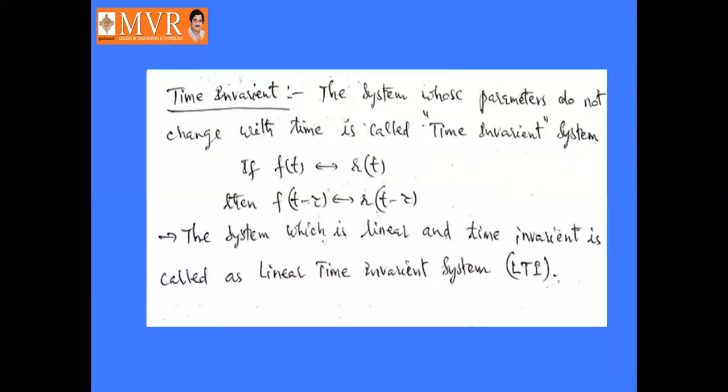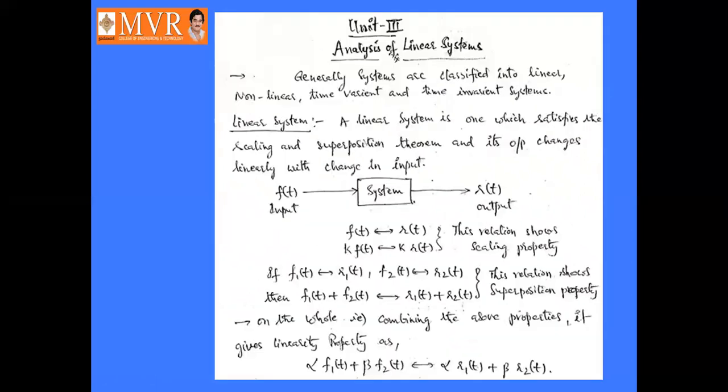Then time invariant system. What is meant by time invariant? These are the different types of systems. They are classified into linear system, non-linear system, time variant system, and time invariant system.